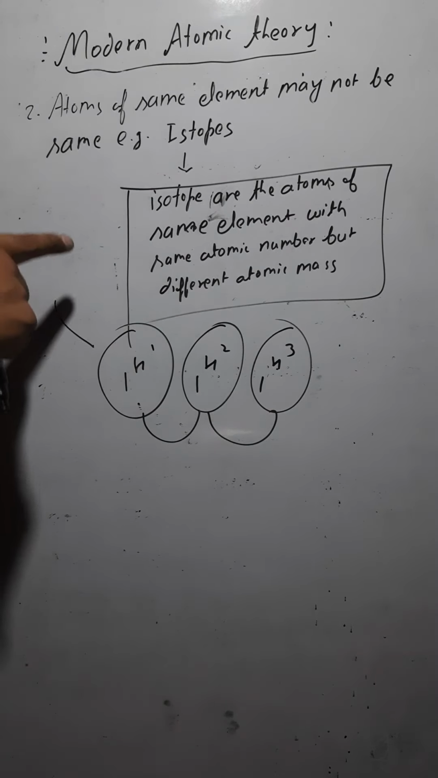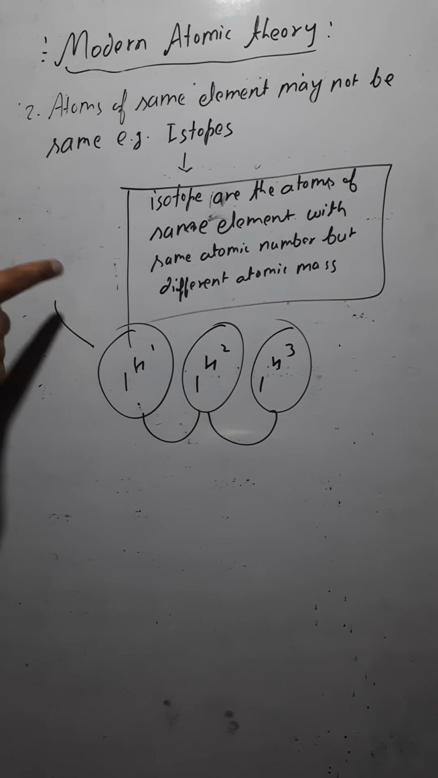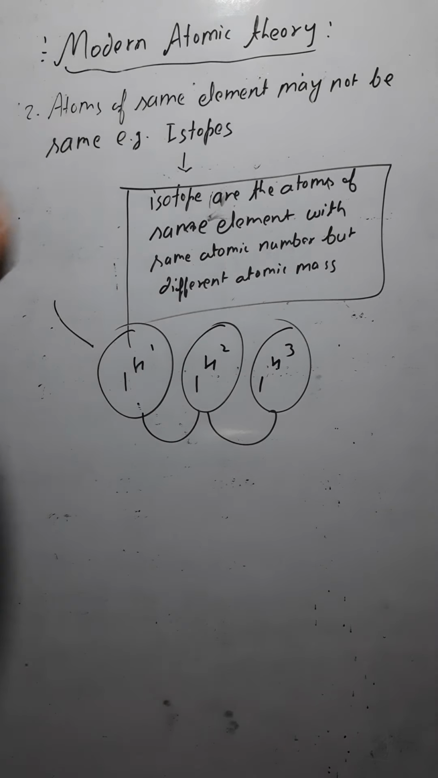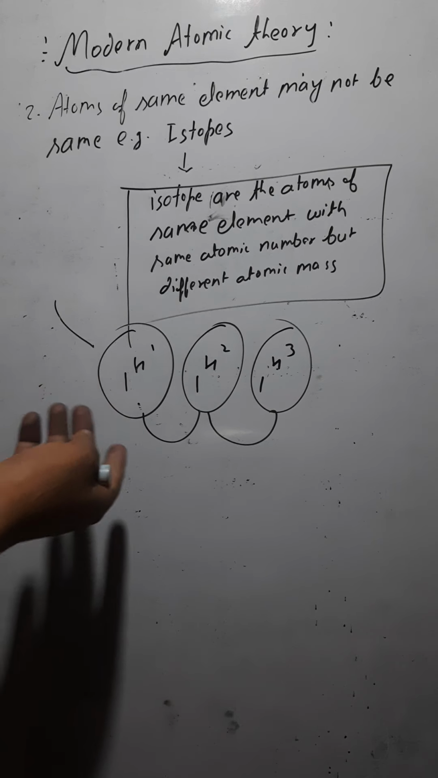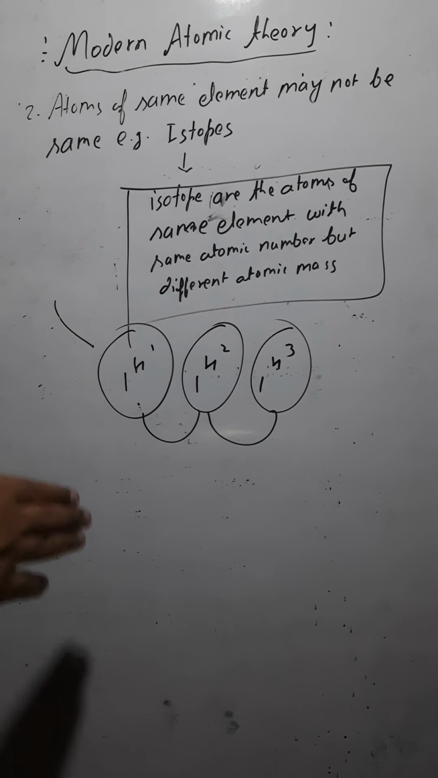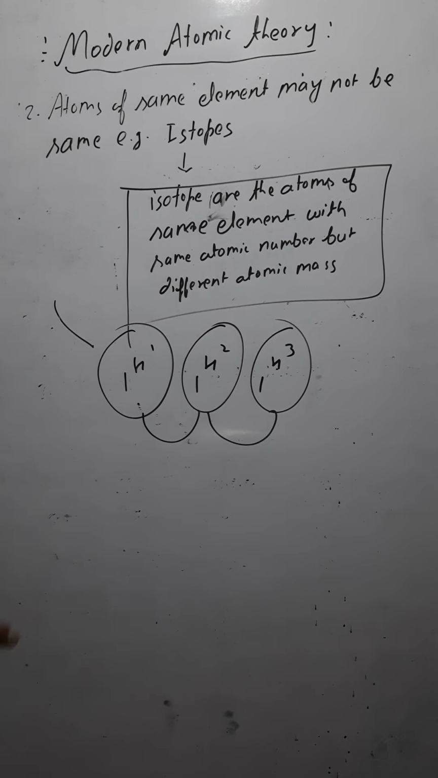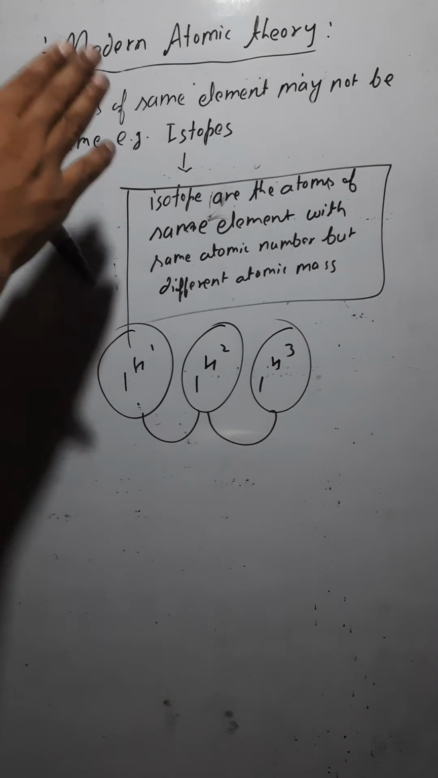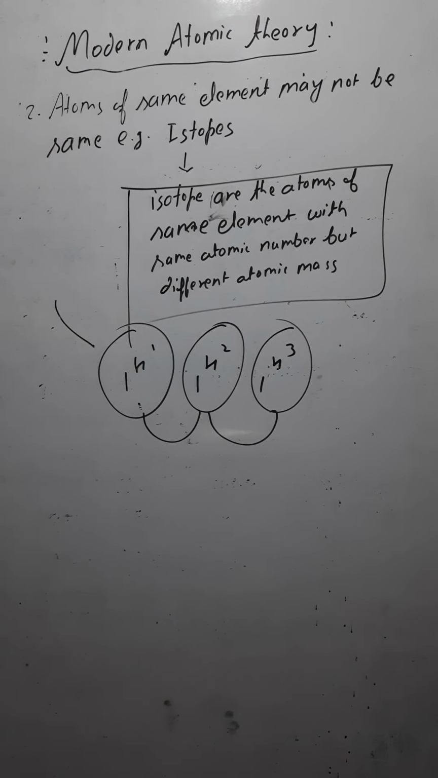So Dalton said that atoms of the same element are the same, but the modern concept says that atoms of the same element may not be the same, in the case of isotopes. Like the isotopes of hydrogen, protium, deuterium, and tritium, these isotopes of hydrogen do not have similar properties. This was the second postulate of the modern atomic theory.